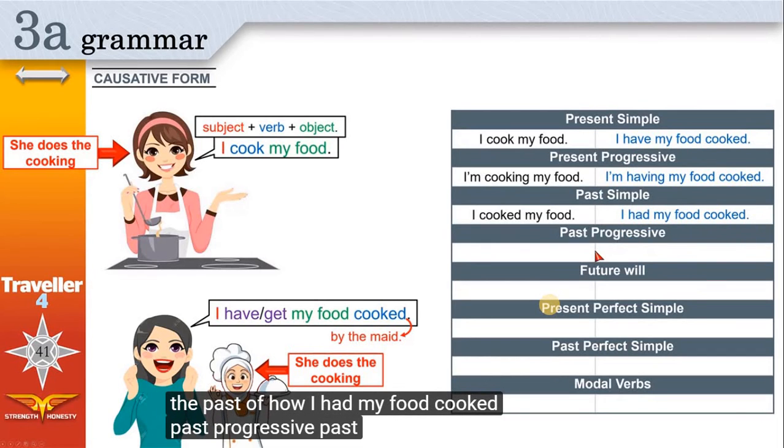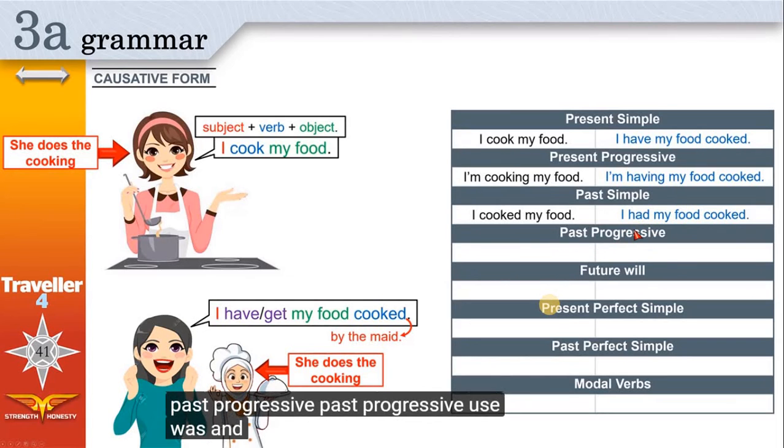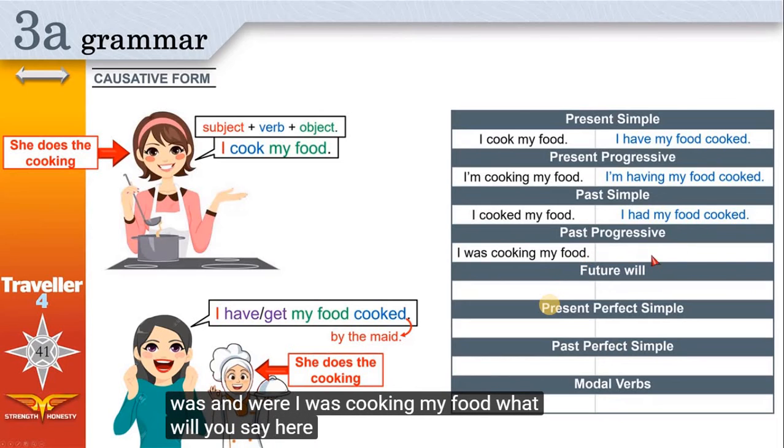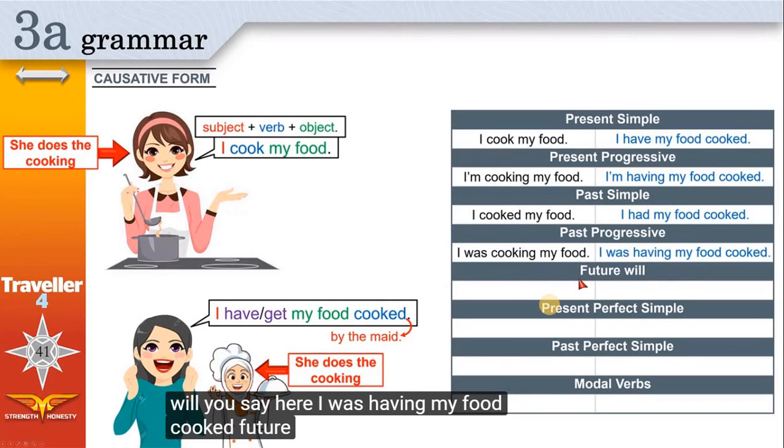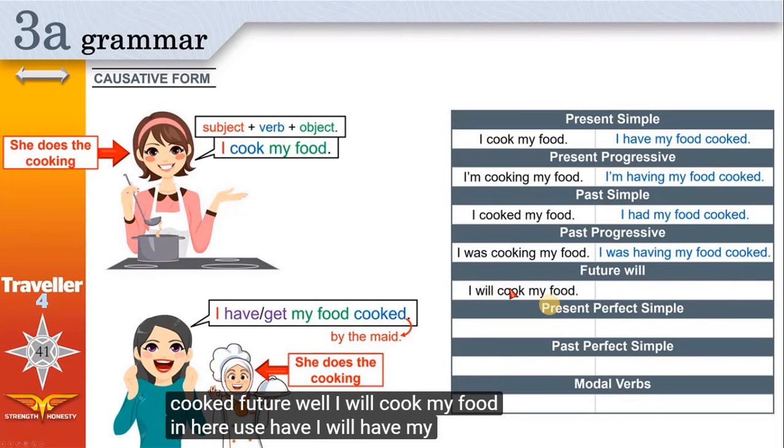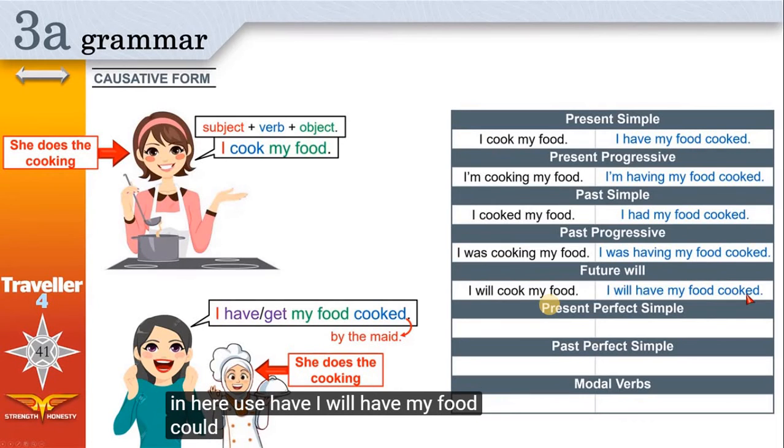Past progressive, use was and were. I was cooking my food. What will you say here? I was having my food cooked. Future will, I will cook my food. Here, use have. I will have my food cooked.